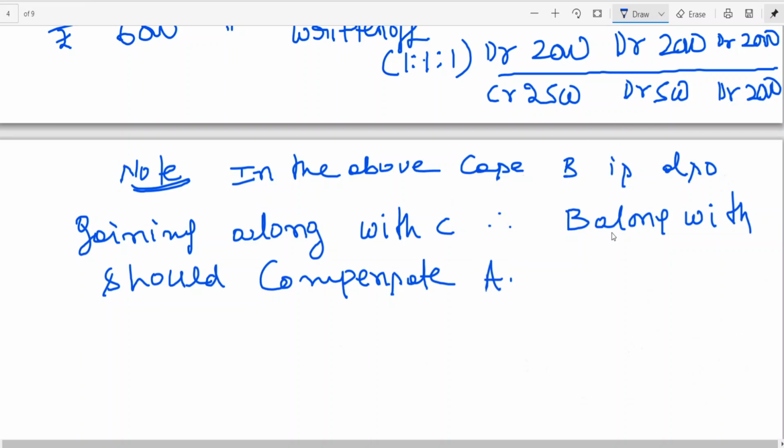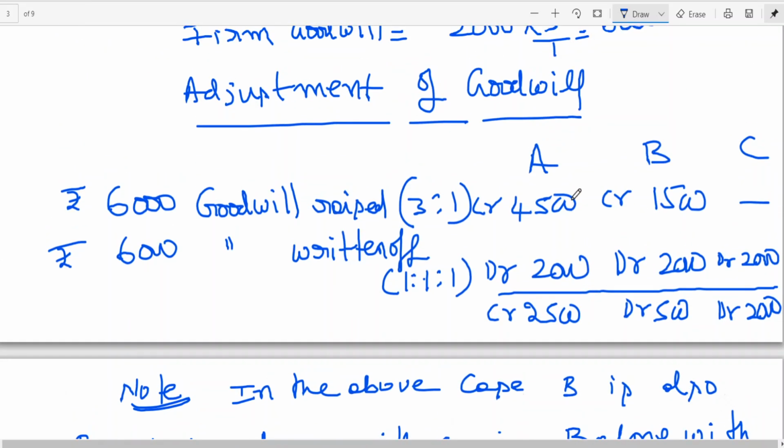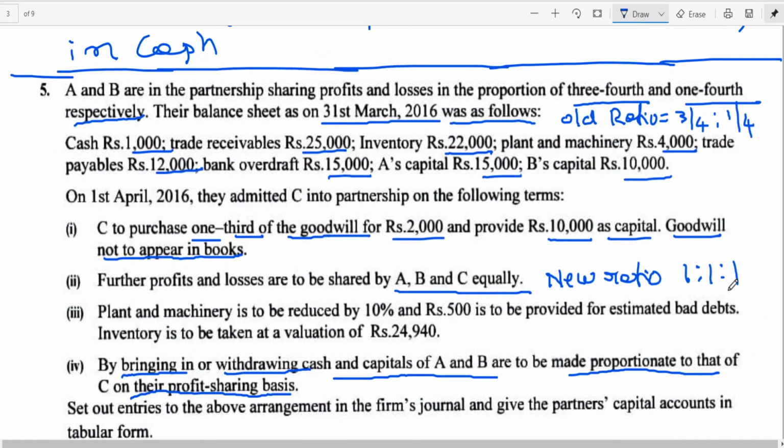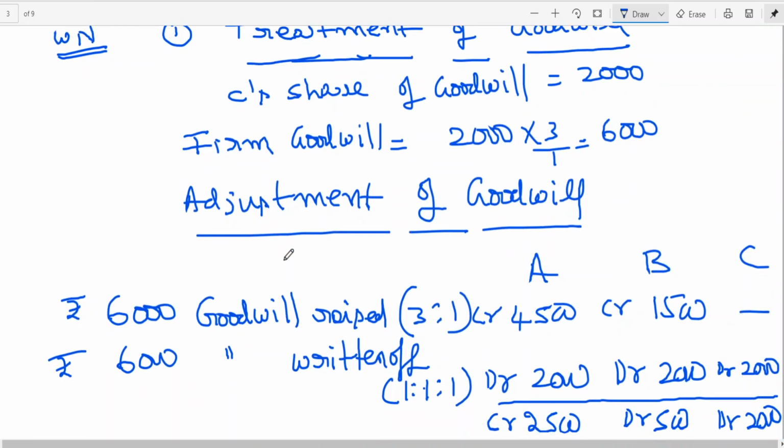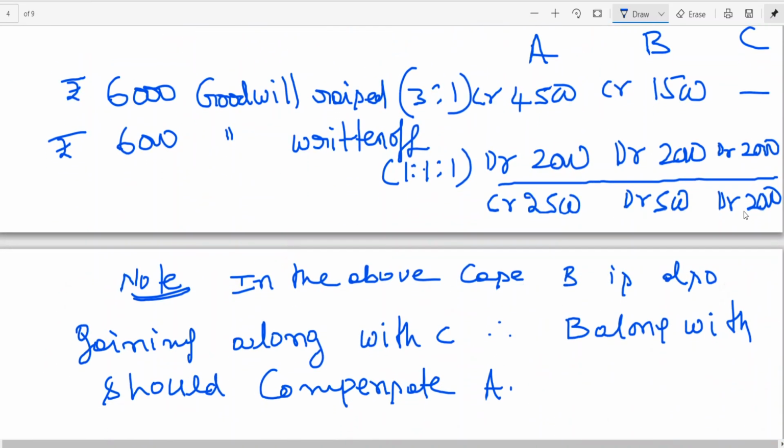Since he is asking for entries, I will be dictating the entries. But for the time being, you can see 2000 is the cash brought in by C. We have learned in the problem that C is to purchase 1/3 of goodwill for 2000 and provide 10,000 as capital. Purchasing means he is paying cash. So 2000 rupees is going to be brought in by cash by C. But what about B? B is an insider.